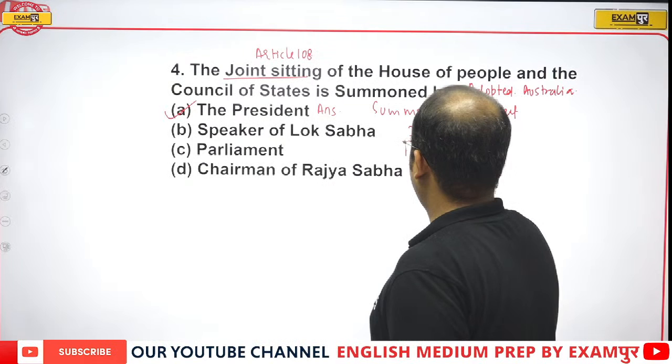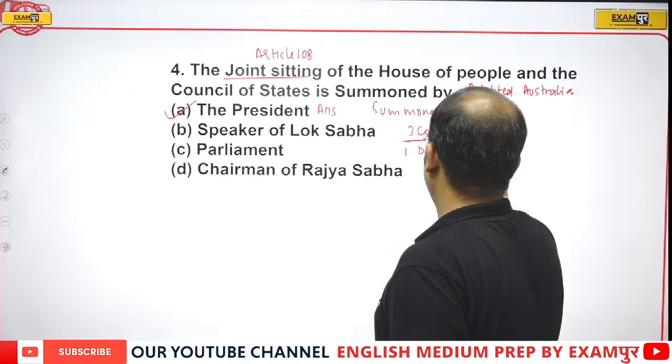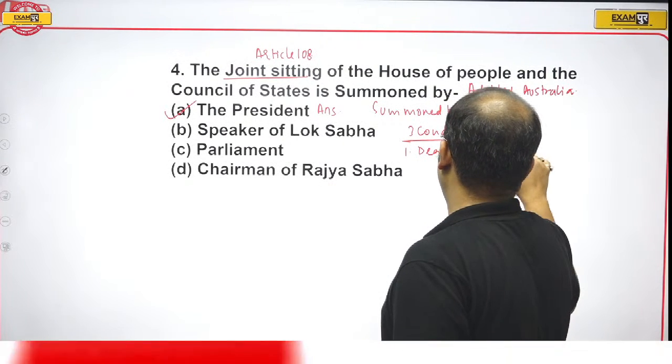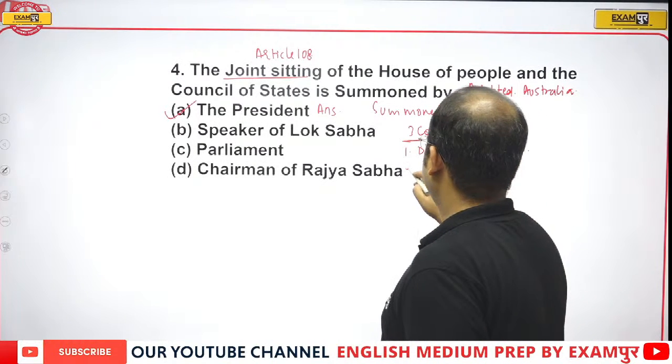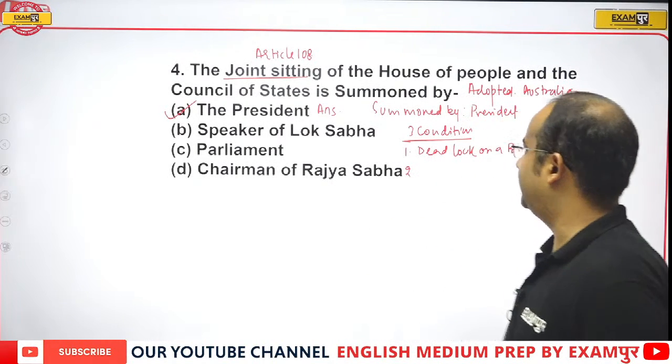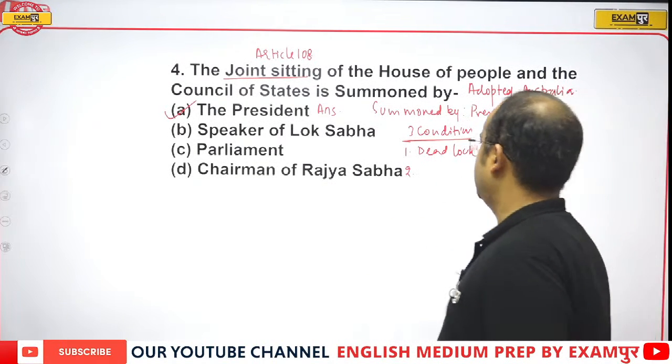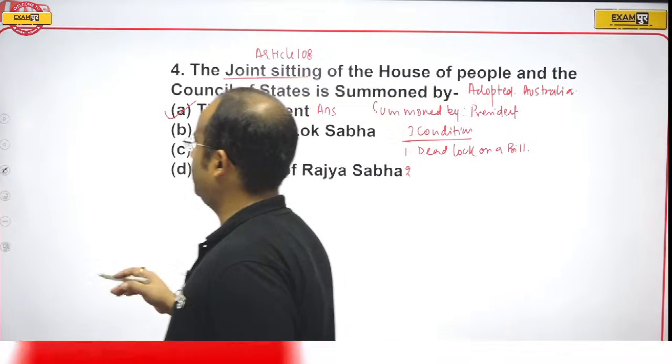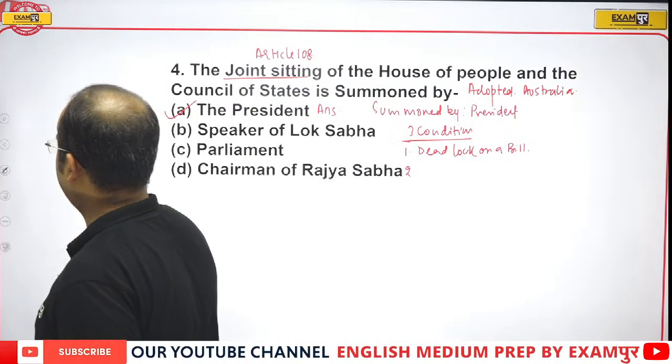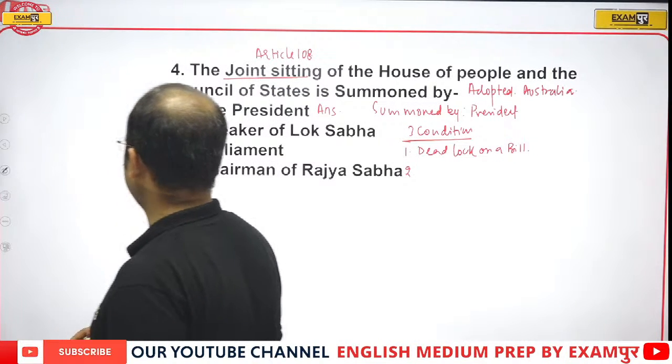The first condition is when there is a deadlock on a bill. Second, once the bill is passed by Lok Sabha or one of the Houses of Parliament, it is rejected by the second house.